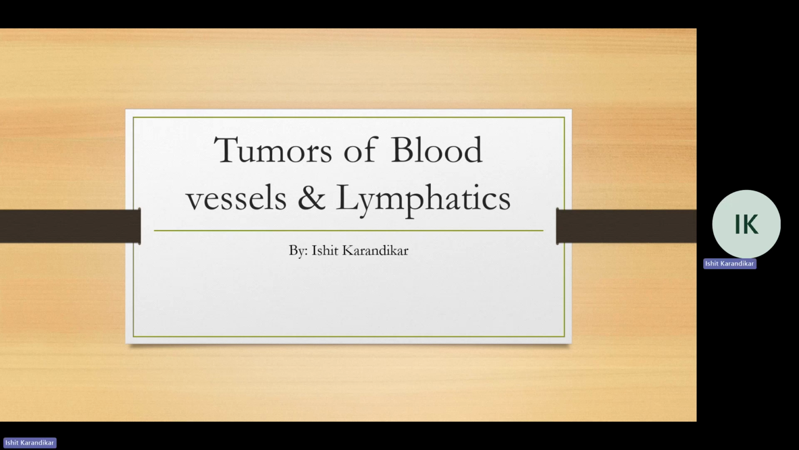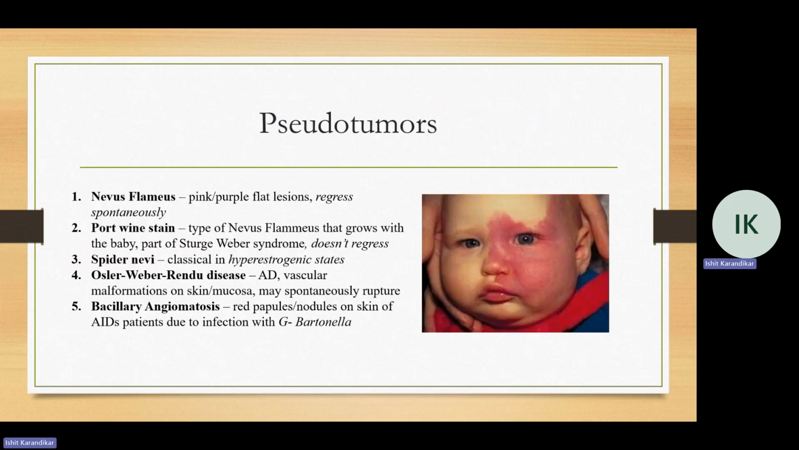Anyway, how do we go about this question? Now, a lot of tumors of the blood vessels and lymphatics kind of overlap because most of them are derived from the endothelium. So you can divide this question into pseudotumors, benign tumors, and malignant tumors. So we'll start off with pseudotumors. Now, in the name pseudotumors, they mimic tumors. All of these are types of vascular telangiectasias, which are just local dilation of pre-existing vessels of the microcirculation.